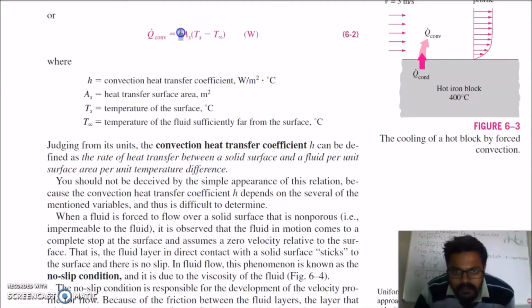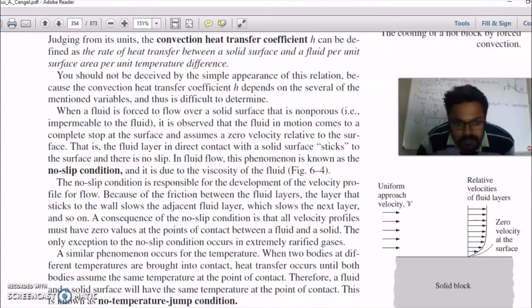If you check the units of the convection heat transfer coefficient, that is watt per meter square degree Celsius. It means convection can be defined as the rate of heat transfer between a solid surface and a fluid per unit surface area per unit temperature difference.